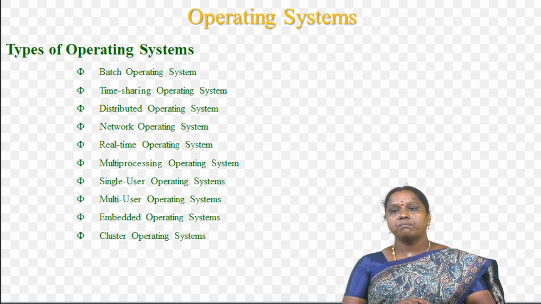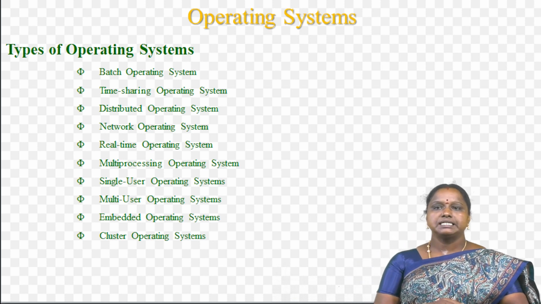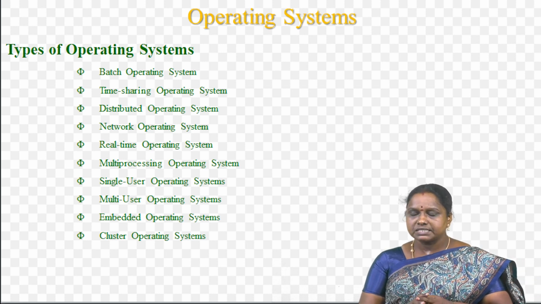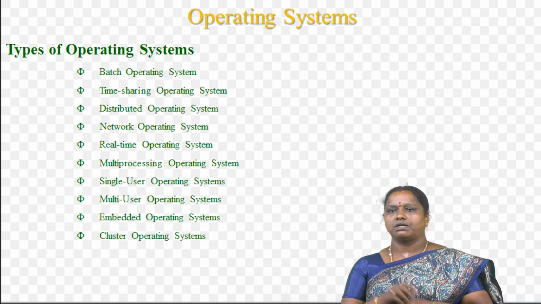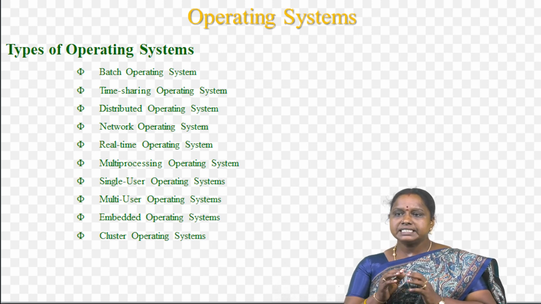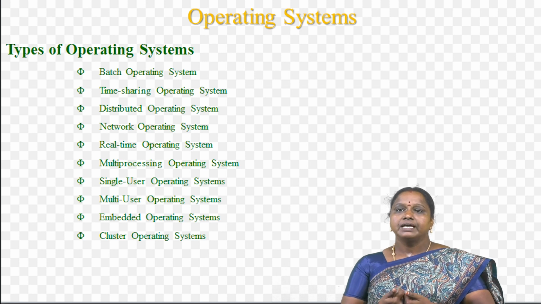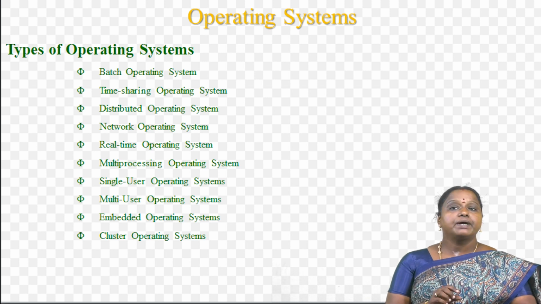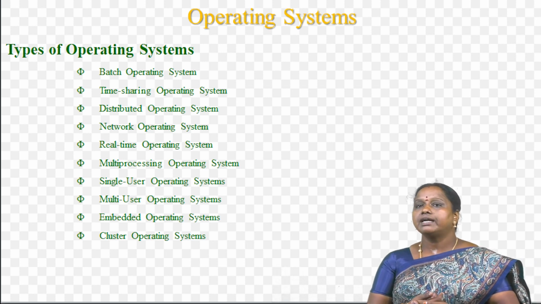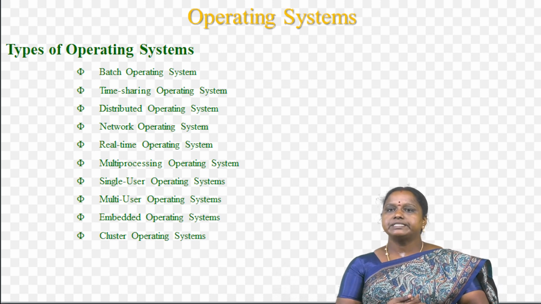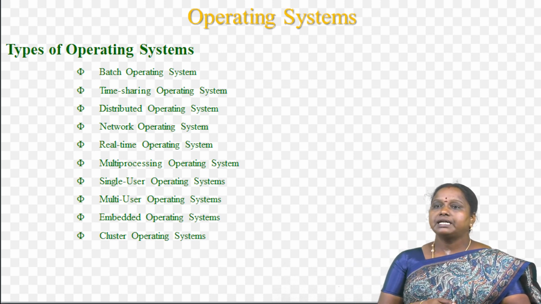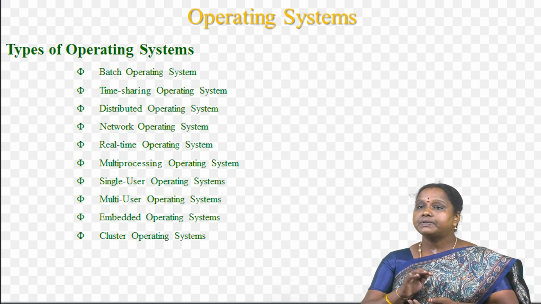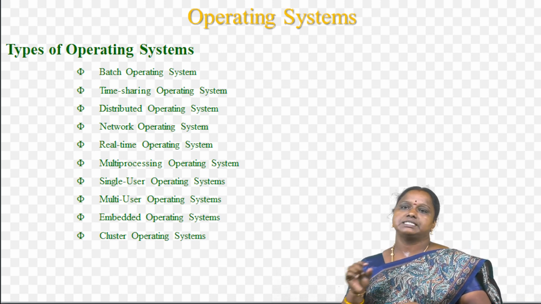Another one is real-time operating system. This type of operating system serves a real-time system, and the time interval required to process and respond to inputs is very small. It is designed to respond to events in real time. They are used in applications that require quick and deterministic response such as embedded systems, industrial control systems and robotics, etc. And next type is multiprocessing operating system. Multiprocessor operating system is used to boost the performance of multiple CPUs within a single computer system.